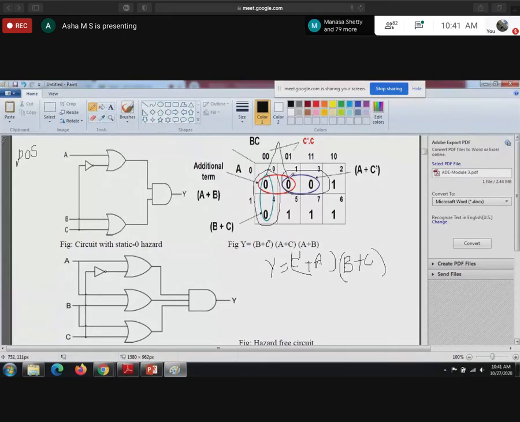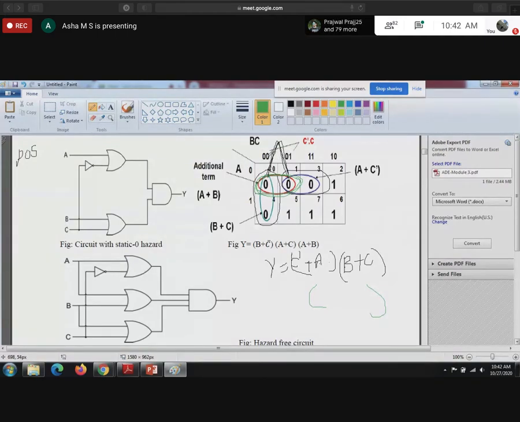See, these two adjacent zeros are not grouped. As I explained before, when adjacent terms are not grouped, there is an existence of hazards, or an existence of glitch. To overcome that, we need to group these also. If you have more than one adjacent, you have to group all the adjacents. When you group this, you will get one more term. What is that term?